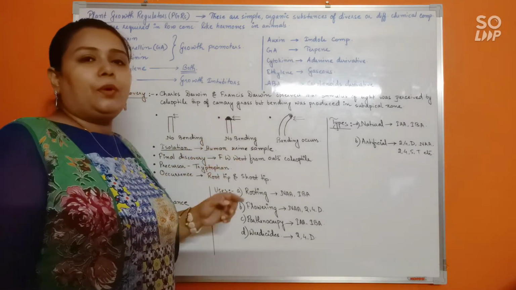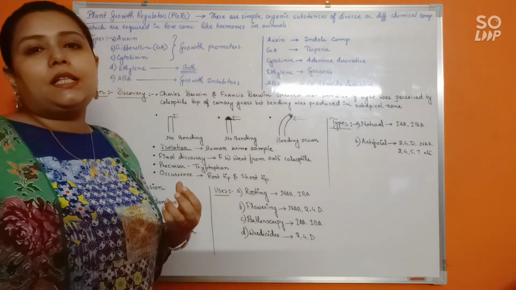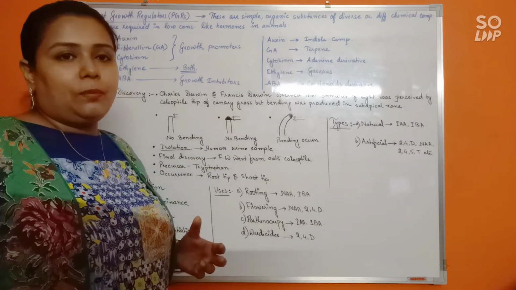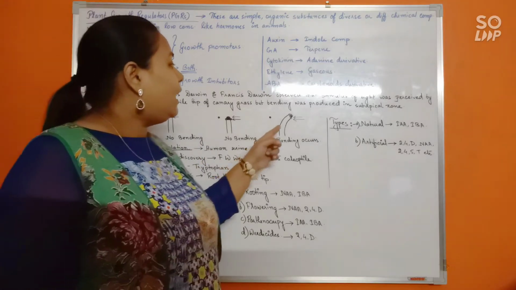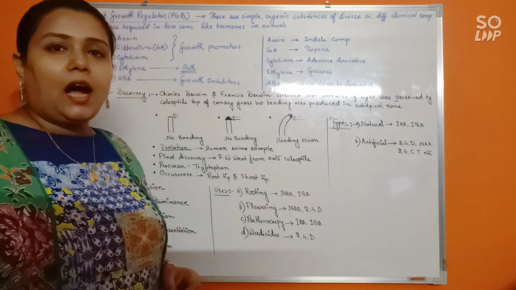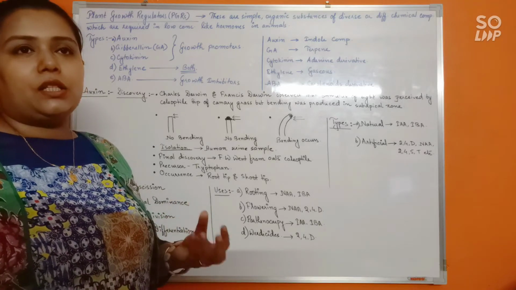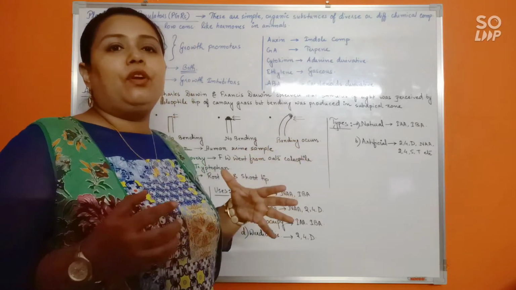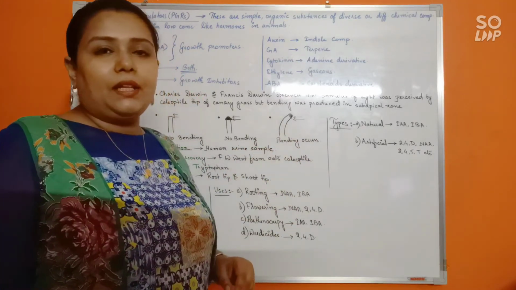Also, when, rather than removing the tip, we covered it with an opaque tin foil and then exposed it to a unilateral beam of light, even then there was no bending. But finally, when the tip of the canary grass was covered with a translucent paper or translucent foil and then exposed to light, so that the light could penetrate through it, then we see that bending is observed.